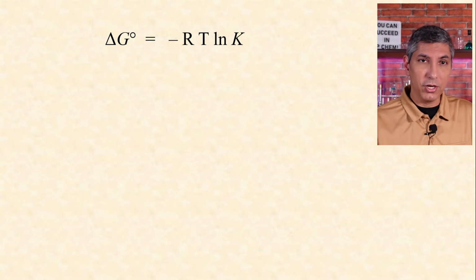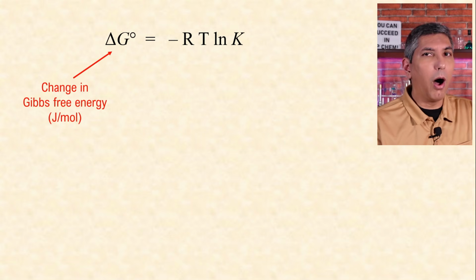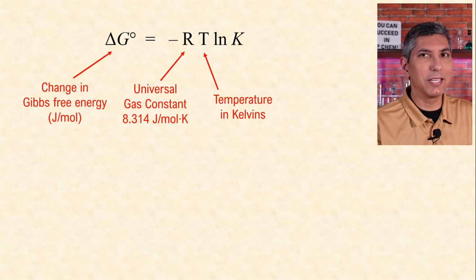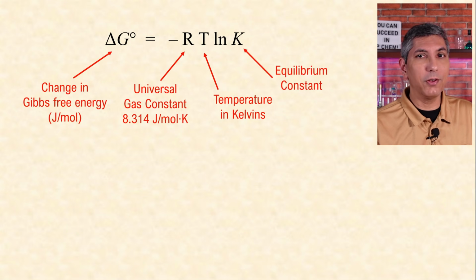Now, we can relate delta G to an equilibrium constant with this equation. Delta G is the change in Gibbs free energy. R is the universal gas constant equal to 8.314 joules per mole per Kelvin. T is the temperature in kelvins, and we have the natural log of the equilibrium constant.